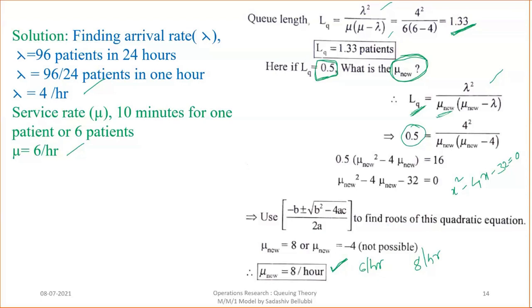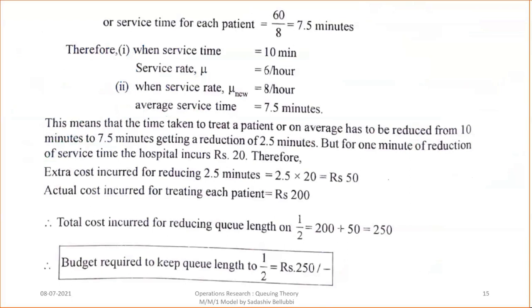If he is serving 8 customers in 1 hour, what is the timing he is taking? The service time for each patient is 60 divided by 8, that is 7.5 minutes. Therefore, when the service time is 10 minutes, the service rate is 6 per hour, as per the given data. For the new one, when it becomes 8 per hour, it becomes 7.5 minutes. This means the time taken to treat a patient on average has to be reduced from 10 minutes to 7.5 minutes, a reduction of 2.5 minutes.